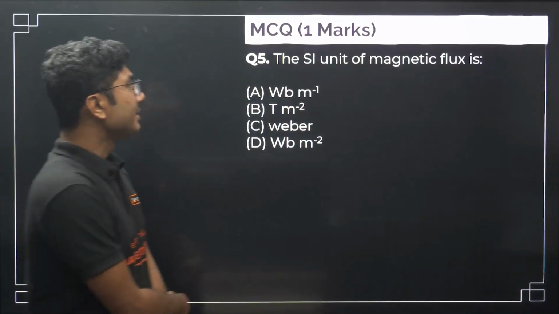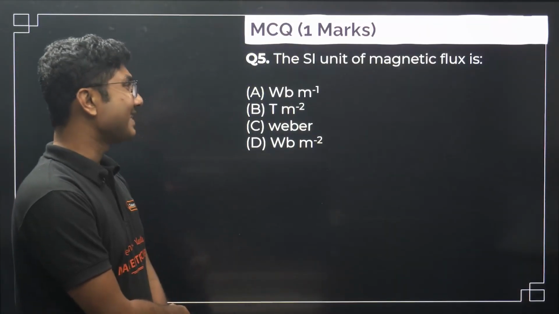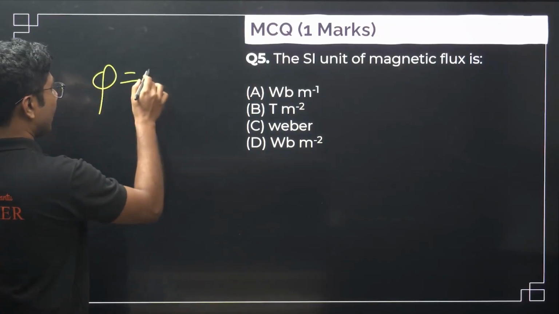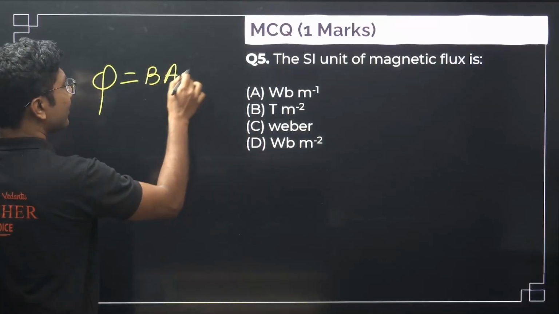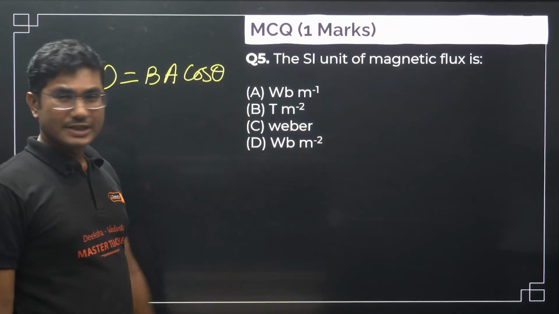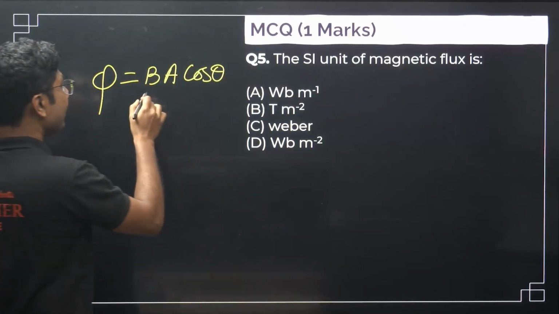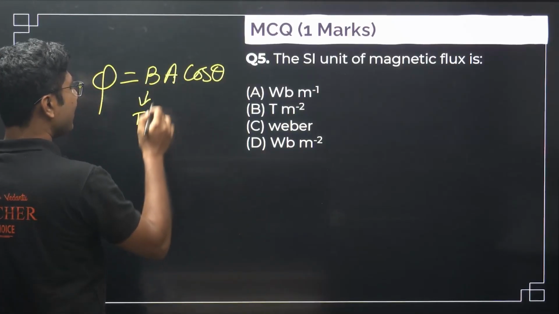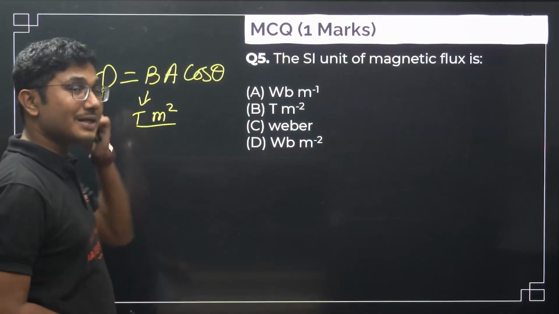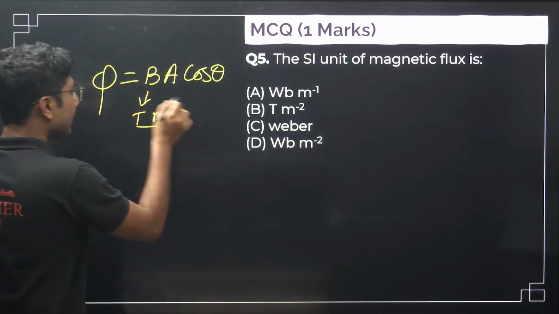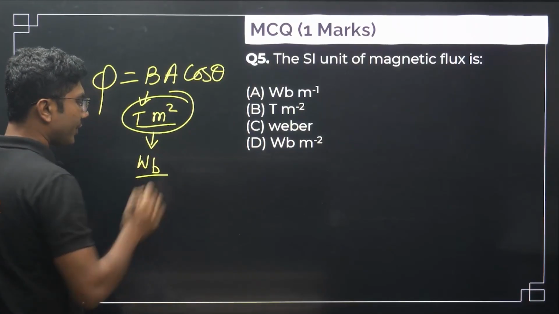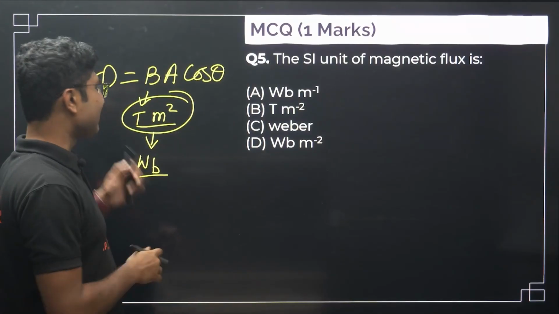Next question. The SI unit of magnetic flux is: what is the magnetic flux? Even though it is somewhat related to the next chapter, you have to understand this. So it is B A cos theta. B is Tesla, the unit for B is Tesla, the unit for A is area. So Tesla meter square is the unit of magnetic flux. Together there is a short form for this, which is called Weber as well. So Weber is the short form of Tesla meter square.